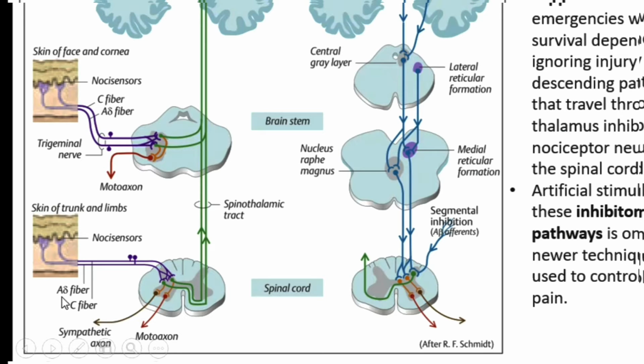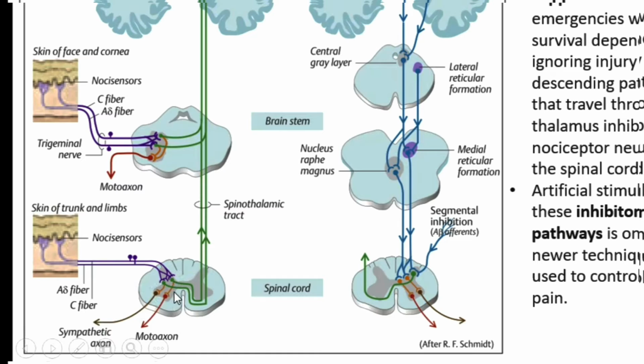For example, pain happens because of an injury, for example, blood is coming out of the skin, or something bad is happening, a dangerous situation. So the sympathetic axon is in here, and this is stimulating the contraction of the vessel, and also the motor axon for any kind of movement.